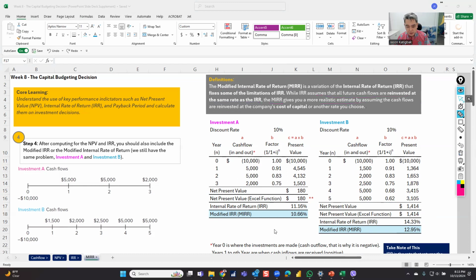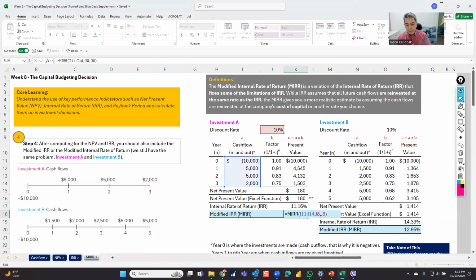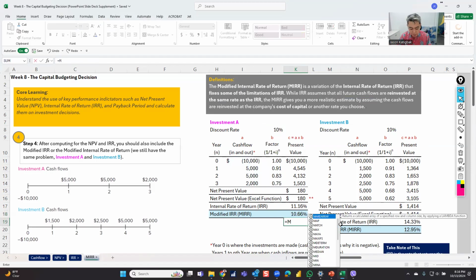So the MIRR is the same section in blue. We would include everything as a range, but I need to show two numbers. Both are actually your discount rate. What do I mean by that? Equals MIRR.